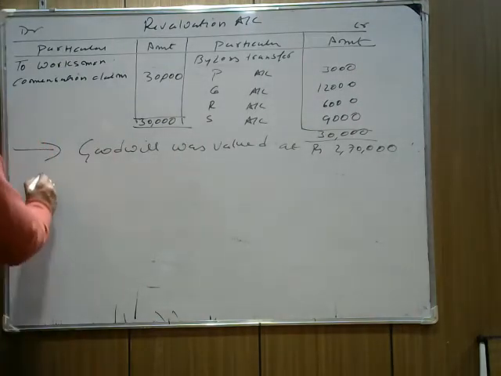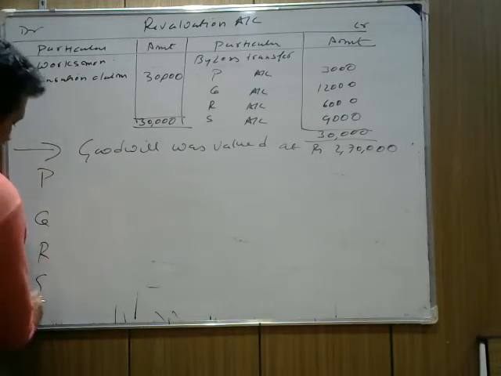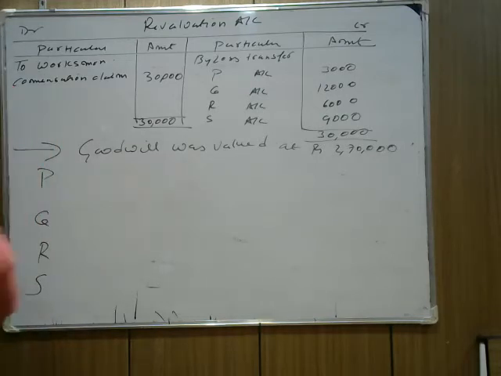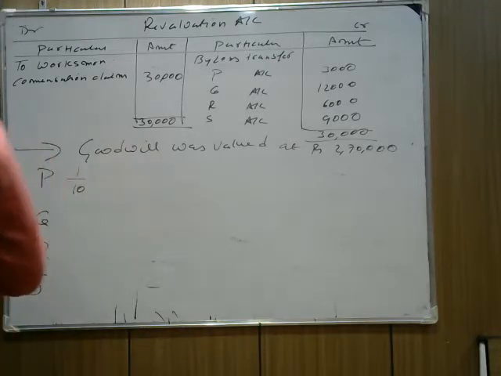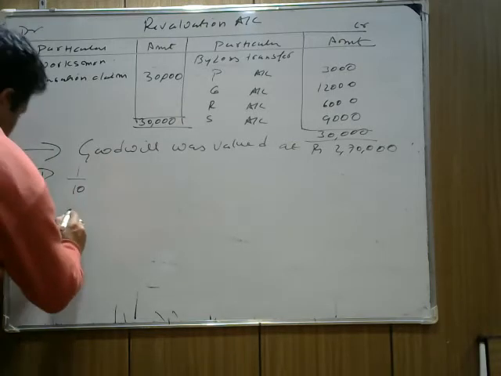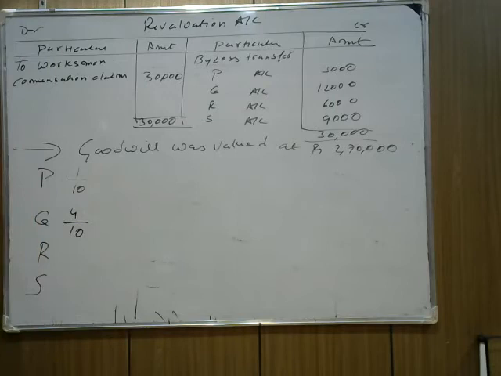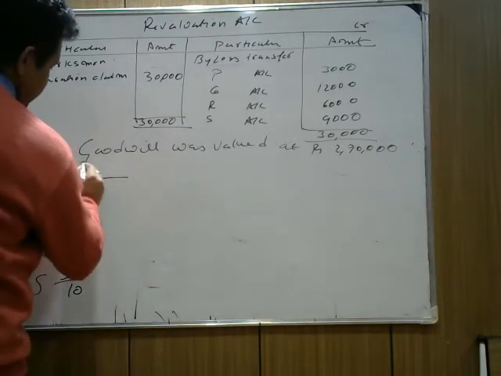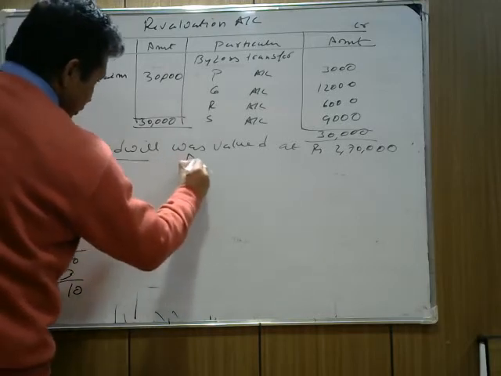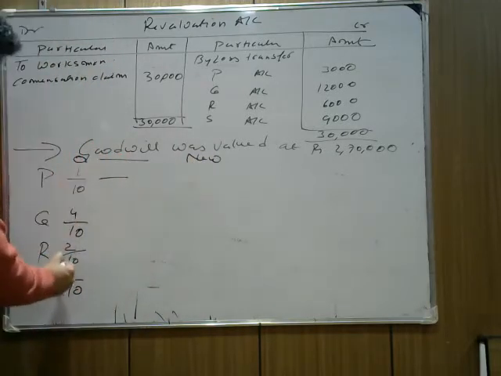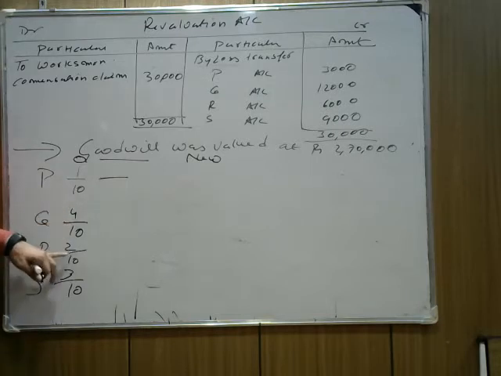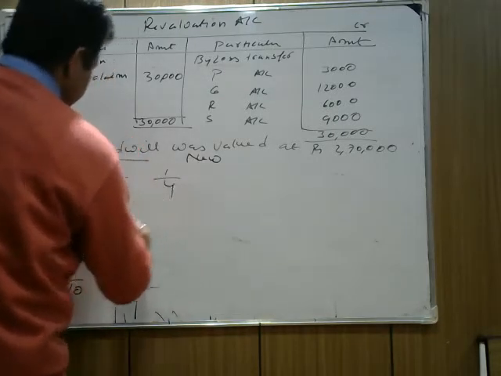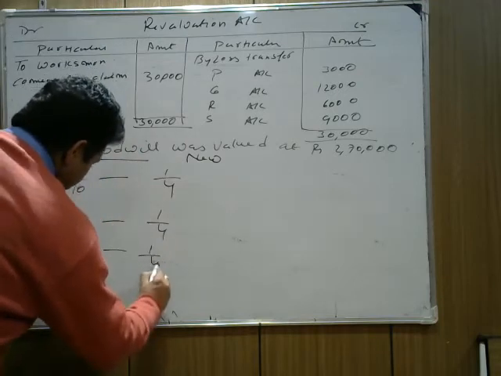There are four partners, P, Q, R, S. The old ratio is 1:4:2:3. So P's old ratio is 1/10, Q's old ratio is 4/10, R's old ratio is 2/10, and S's old ratio is 3/10. Now their new ratio is equal. So it's called old minus new. We write the old ratio 1/10, 4/10, 2/10, 3/10. The new ratio is 1/4, 1/4, 1/4, 1/4.